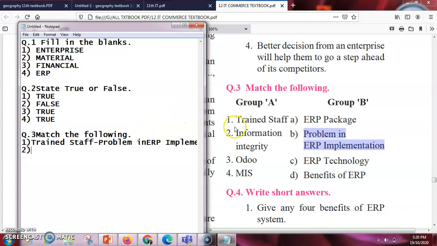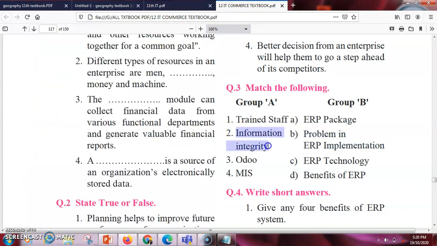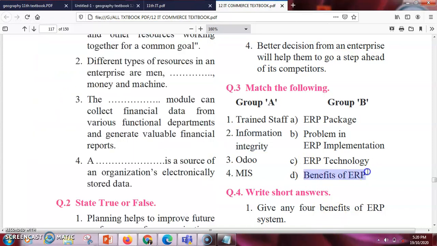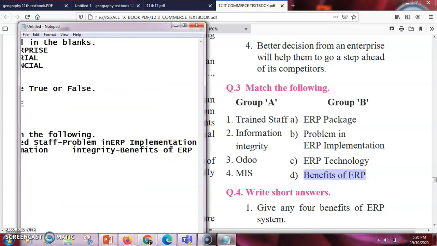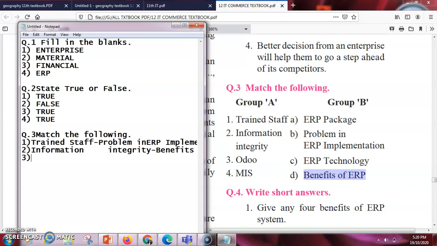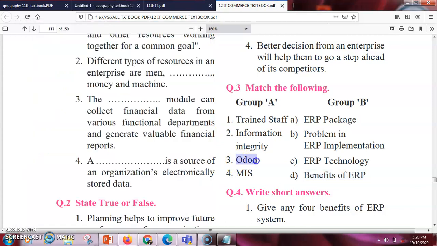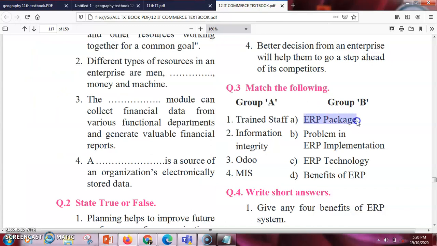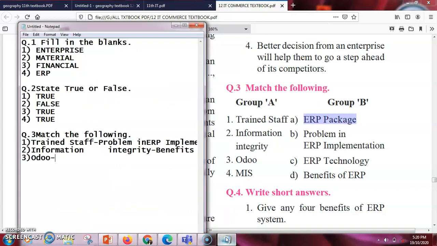Then the second is information integrity. So information integrity, it is one of the positive point of ERP. So that will come under the benefits of ERP. Okay, so the answer for it is benefits of ERP. Then third is Odoo. So Odoo is one of the package. So it's an ERP package. So Odoo is an ERP package. So I'll just save it here.